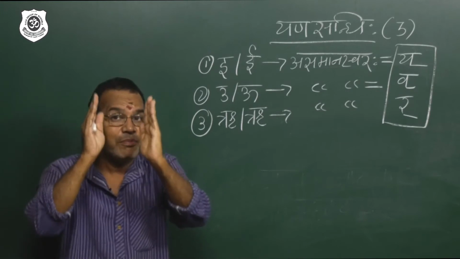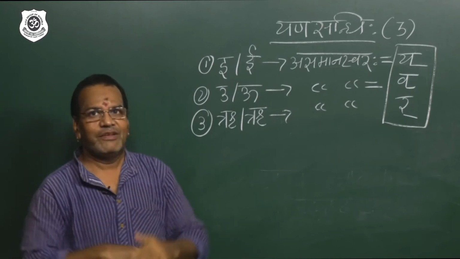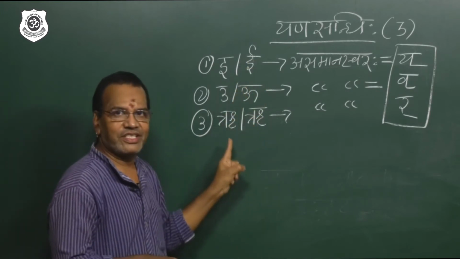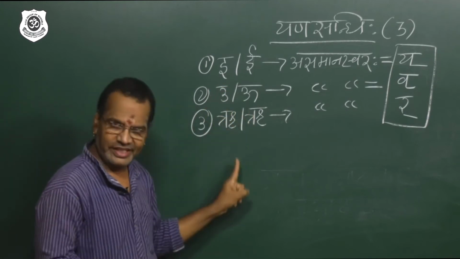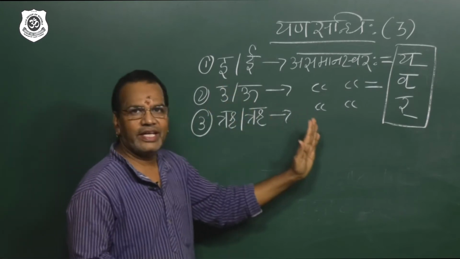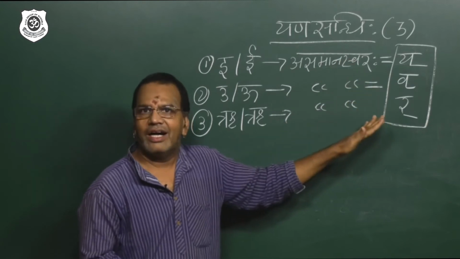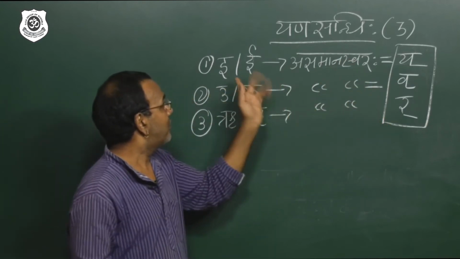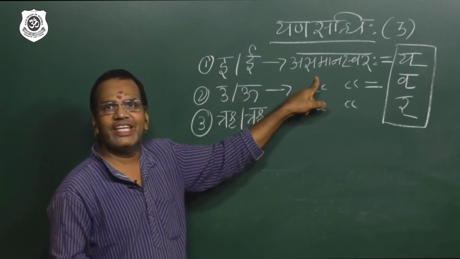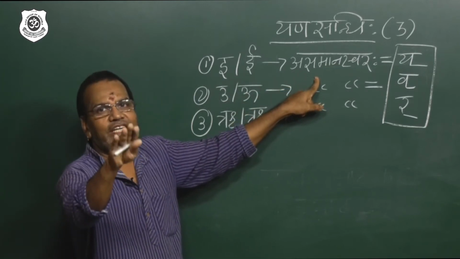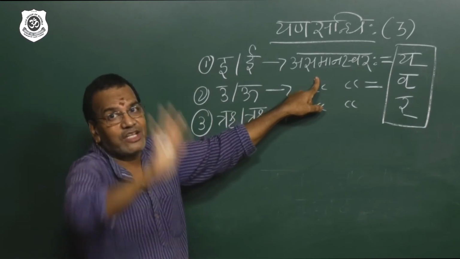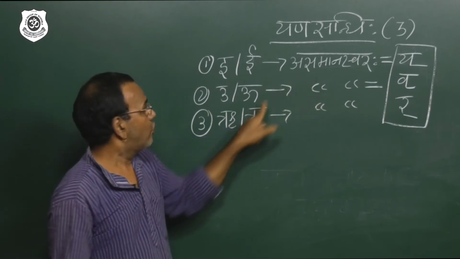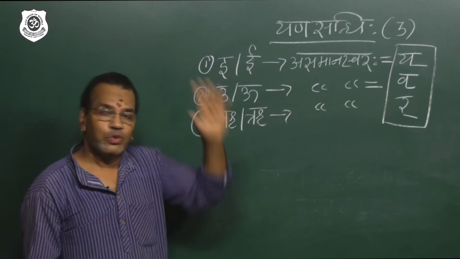That is why I told you, please be careful. When these letters i, u, ri are followed by asamana swara, the swara which is not equal, that means i should not follow i. If i follows i, it will go to ii, long dirgha swara. Already we discussed. U should not follow u.